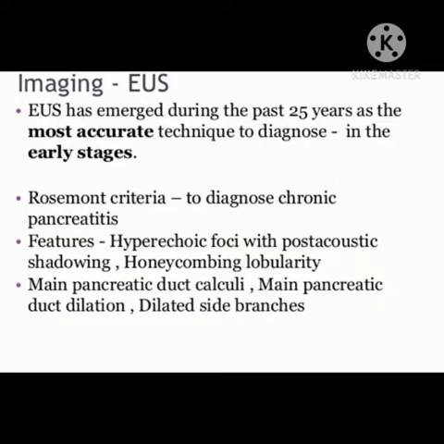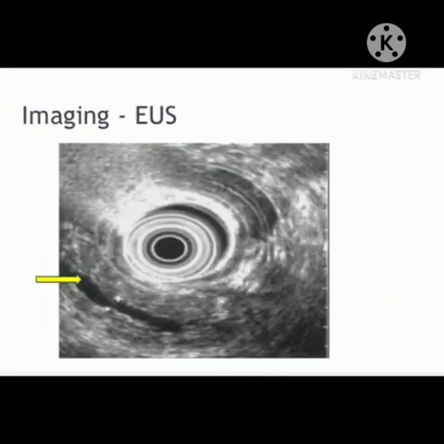EUS over the past 25 years is the most accurate technique to diagnose in the early stages. Reasonable criteria to diagnose chronic pancreatitis features include hyperechoic foci and postacoustic shadowing, honeycombing lobularity, main pancreatic duct calculi, main pancreatic duct dilation, and dilated side branches. This image shows chronic pancreatitis diagnosed by EUS.